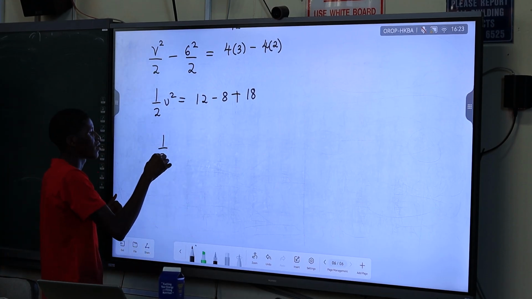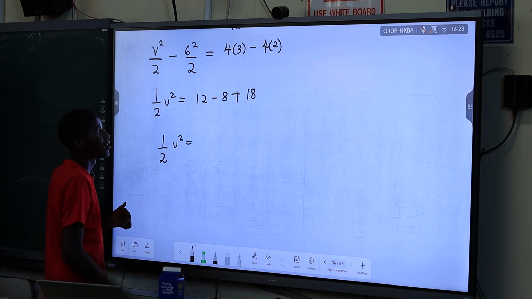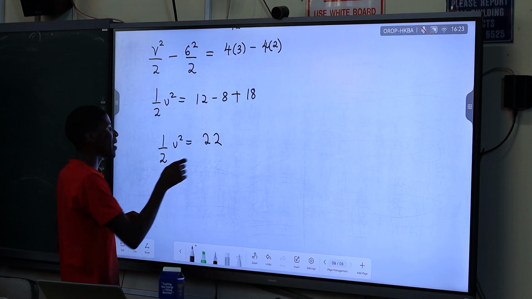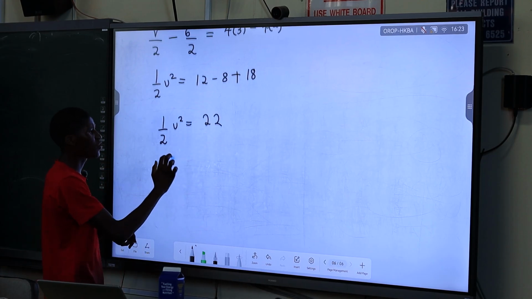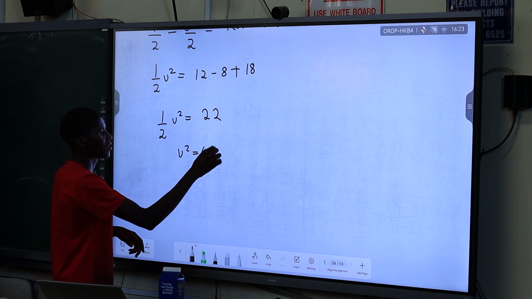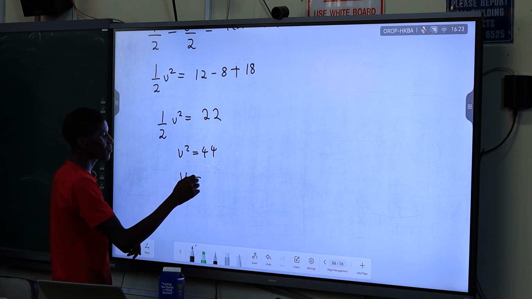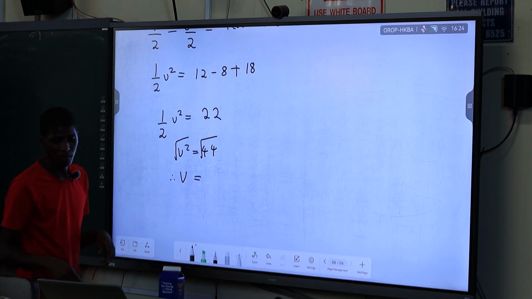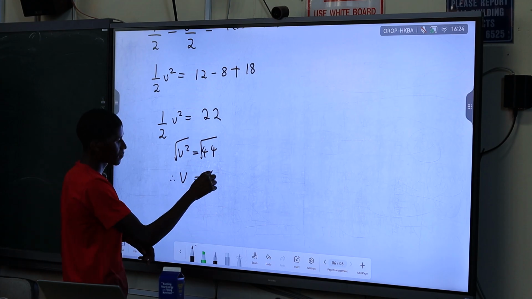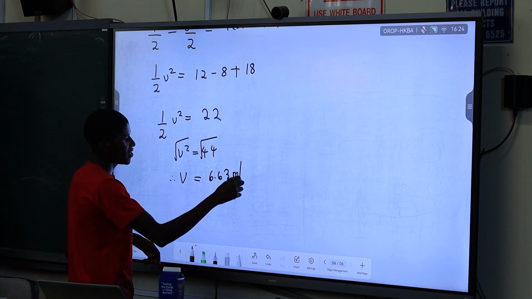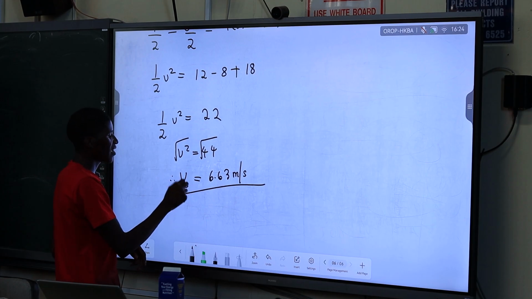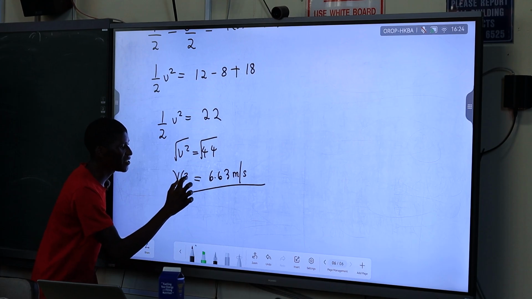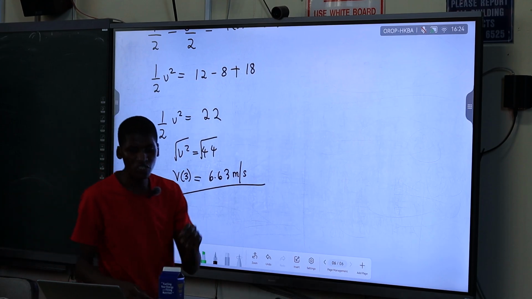Okay. That's 22, right? But we need to find v. Now we multiply by 2 on both sides. v squared is 44. What is v? It's 6.63 meters per second. So this is the velocity at 3 seconds, because velocity is a function of time. This is the velocity at 3 seconds in the direction of motion.